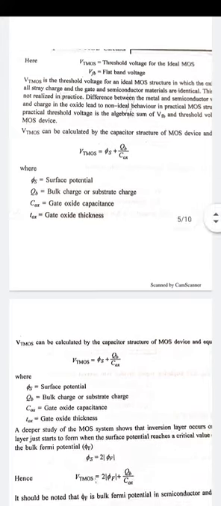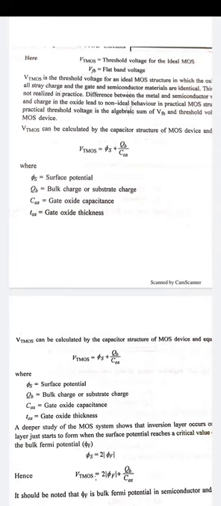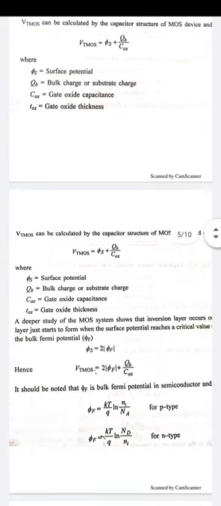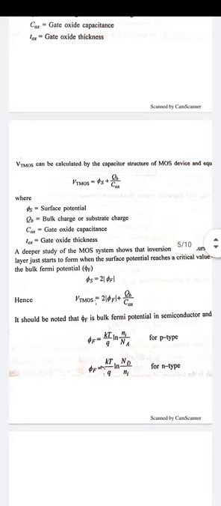When we take a deeper study of the MOS system, it shows the inversion layer, or the electron layer, just starts to form when the surface potential reaches a critical value equal to twice the bulk Fermi potential. So basically phi s is equal to twice phi f. So when we put the value of phi s equal to twice phi f in the above equation, VT MOS is equal to twice phi f plus QB upon COX.